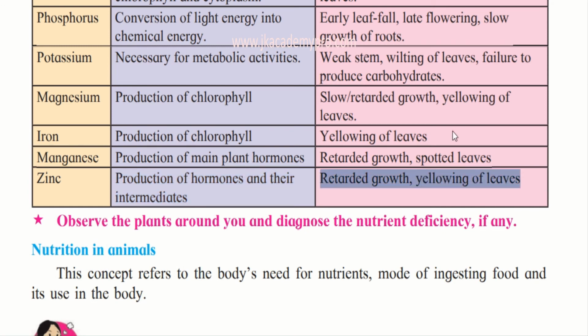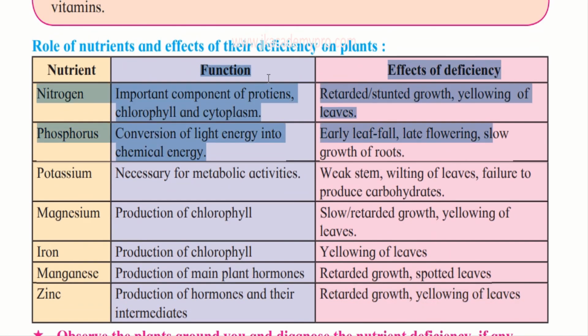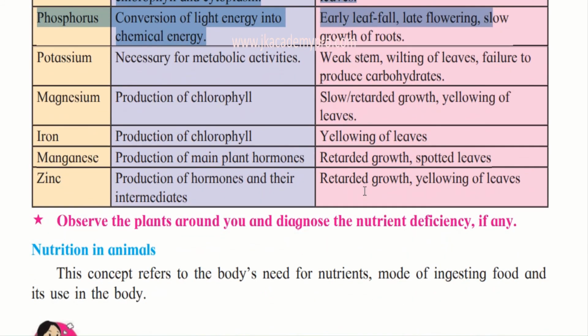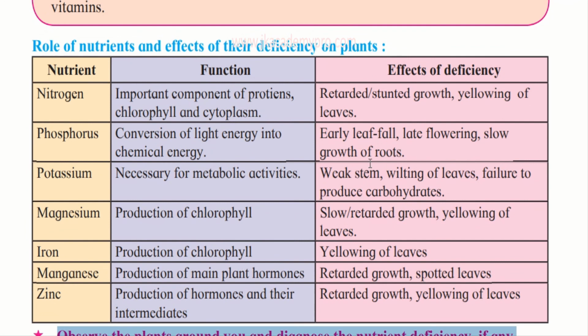So these were some of the deficiencies and the functions of the various minerals that the leaves in the plants require. Now, observe the plants around you and diagnose the nutrient deficiency, if any. You have learned so much about the nutrition of plants.